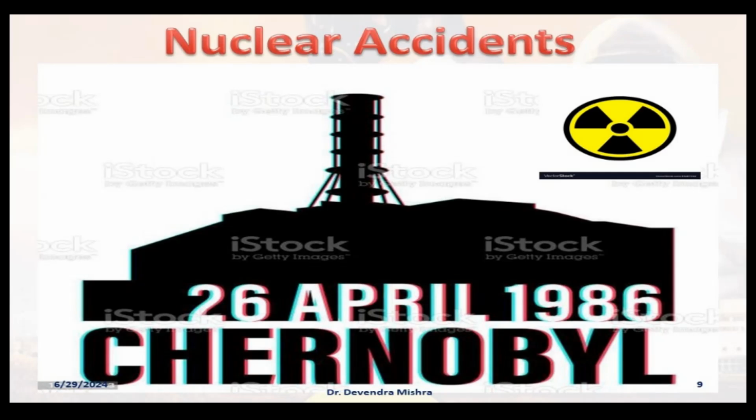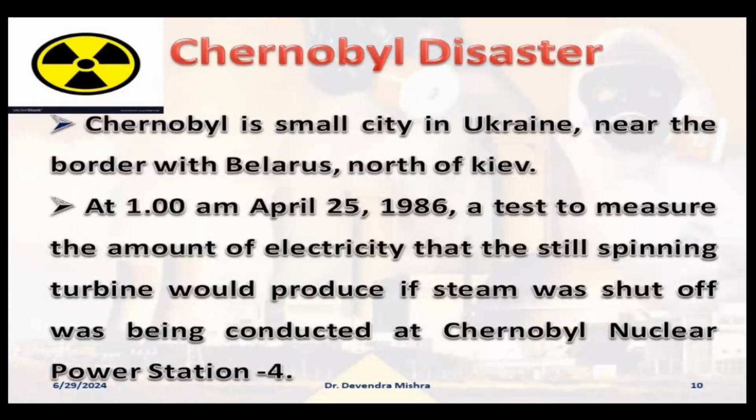now I am discussing the nuclear accidents. I explained the nuclear power plants and what the source of radioactivity in them is. Now I am discussing nuclear accidents, and the accident which I am going to discuss here is the Chernobyl nuclear disaster. This picture I have taken from iStock. Credit goes to the iStock library for this particular picture, right? On 26th April 1986, this nuclear disaster took place.